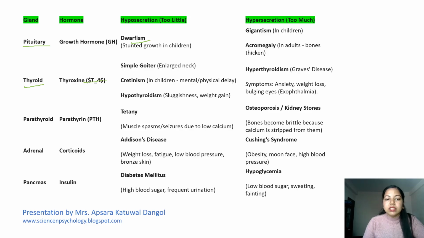And in the pancreas, insulin is the hormone, and with hyposecretion there can be high blood sugar issues and frequent urination, and with hypersecretion, hypoglycemia, that is low blood sugar, sweating, and fainting.